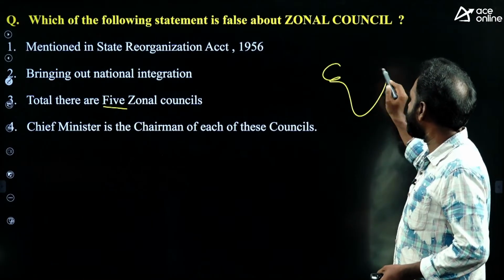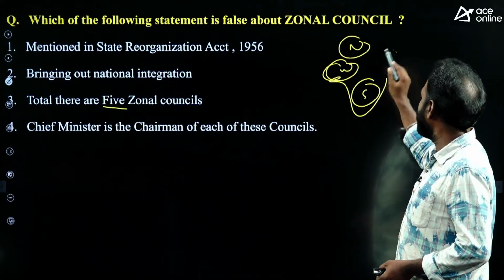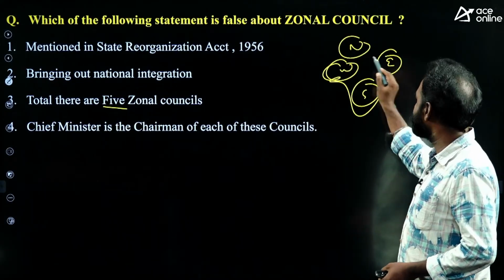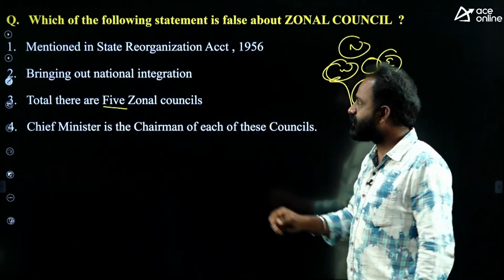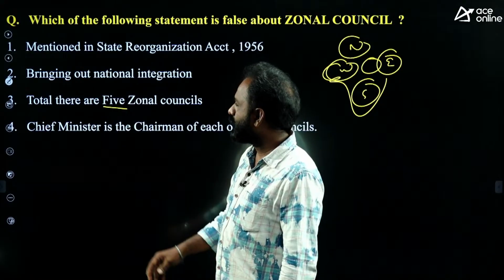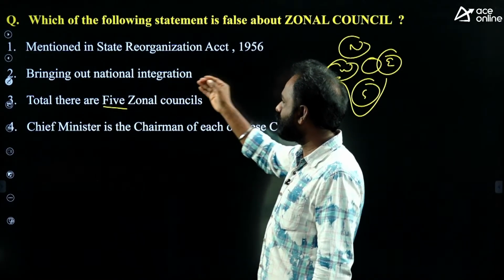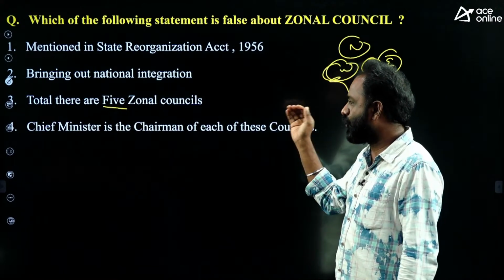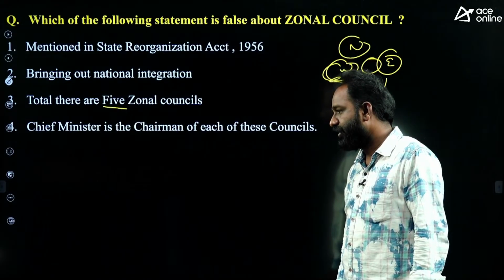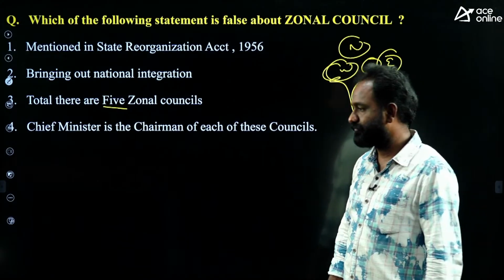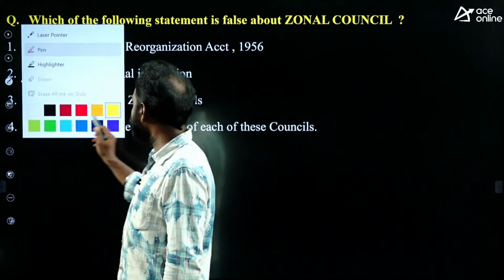So zonal councils like North Council, West Council, South Council, East Council, Central Council, 5 zonal councils are there. Okay. So which of the following statements is false?